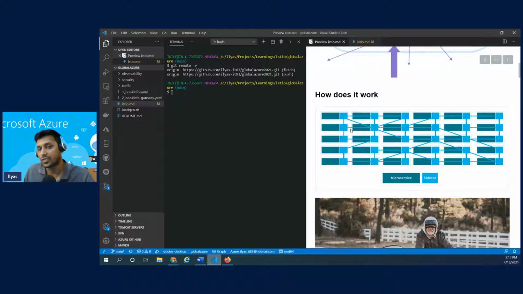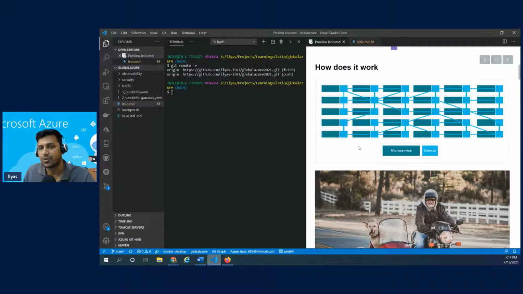Now, Istio has taken Envoy proxy and enriched it by adding a lot of different capabilities, right? What we are now looking at is a sidecar pattern which deploys the proxy component next to each of the microservices that we have, right?